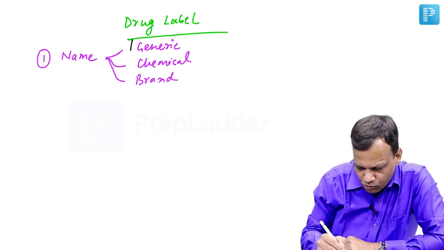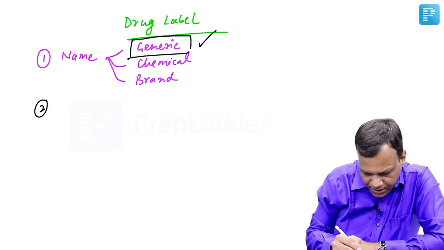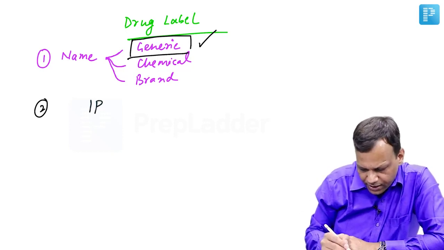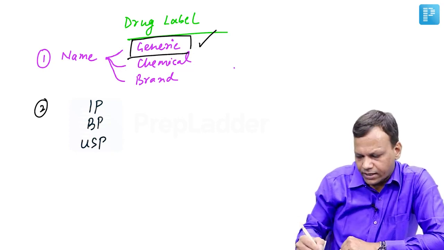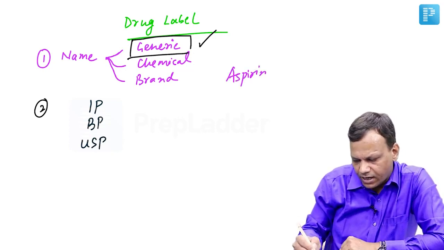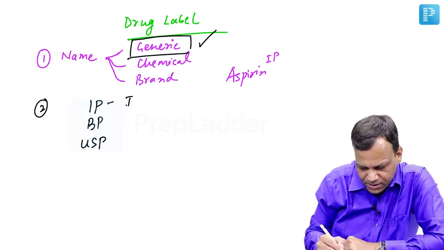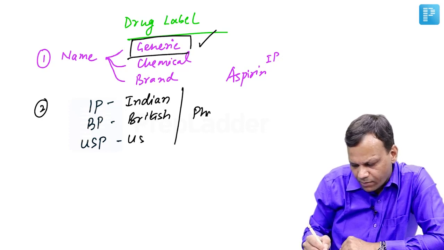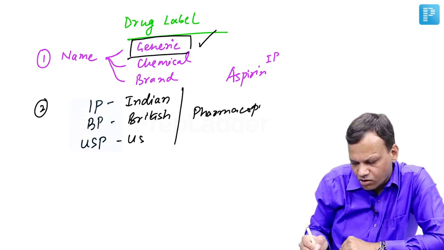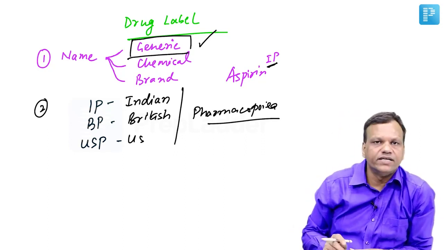So out of these three names, the most important is the generic name. It must be present on the drug label. Second, there are some abbreviations written on the drug label like IP, BP, USP. For example, the name may contain aspirin IP. So what is IP? IP, BP, USP stand for pharmacopoeias. IP is Indian Pharmacopoeia, BP is British Pharmacopoeia, and USP is United States Pharmacopoeia. These are pharmacopoeias or formularies, which are big books that contain the details about the drug. As a reference, you can find the details here.